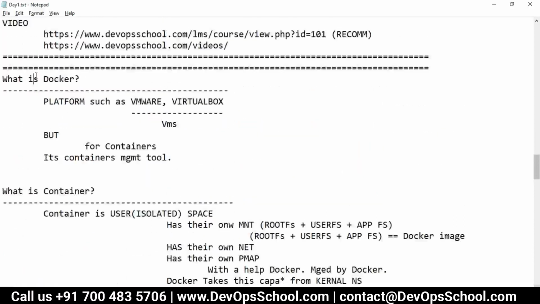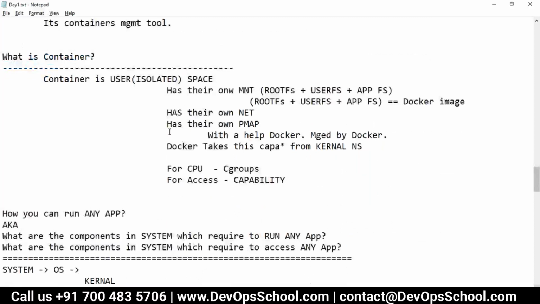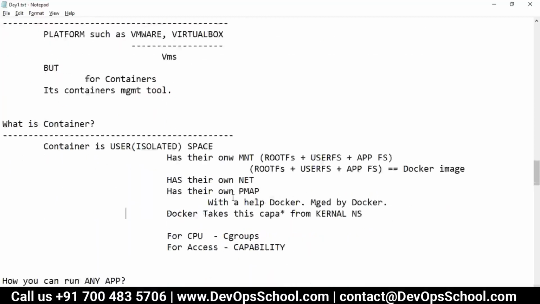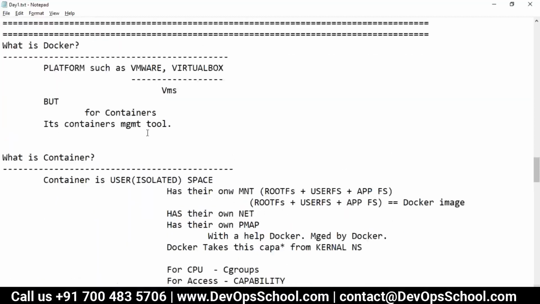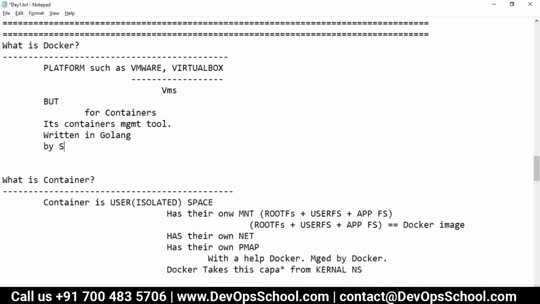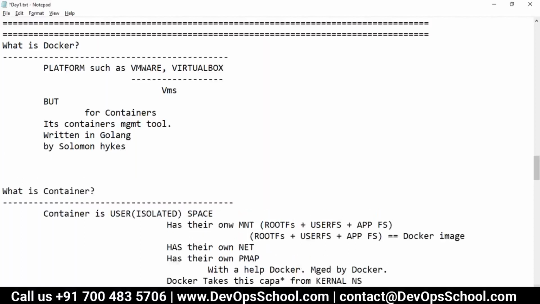So here, this is the Docker, this is the container. Guys, does anyone have any doubts or confusion? No. Okay guys, this tool, Docker, is written in Golang. It was written by Solomon Hykes, who left the company Docker in July 2018, I guess.